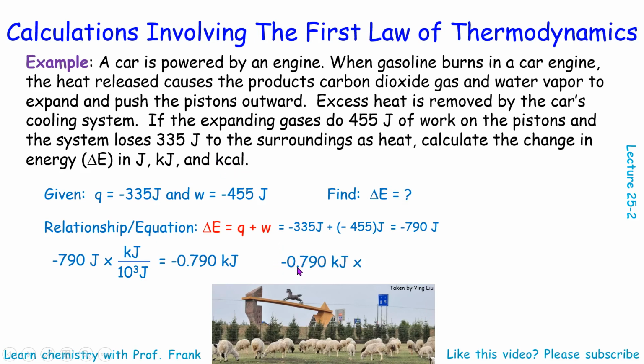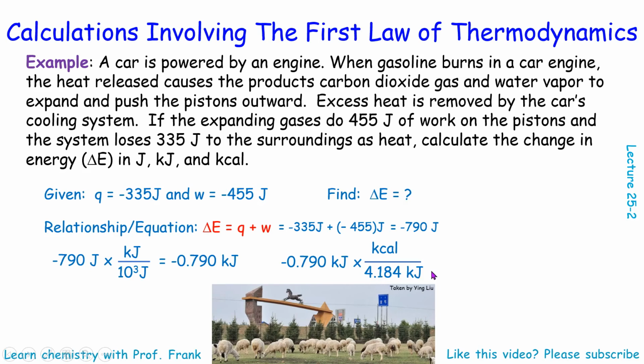Next, to find out the energy change in kilocalories, we start with kilojoules, and then we are converting from kilojoules to kilocalorie. 1 kilocalorie is equivalent to 4.184 kilojoules. You may ask me right now, where did you get that relationship?